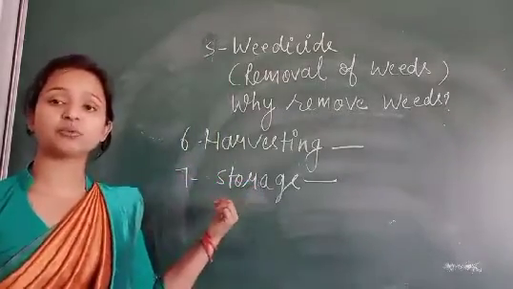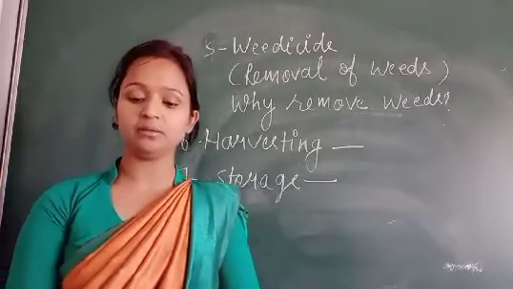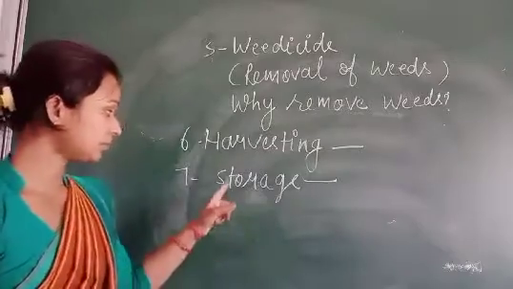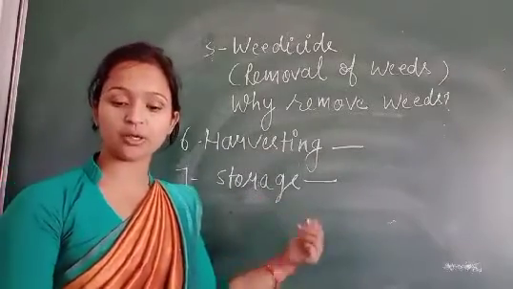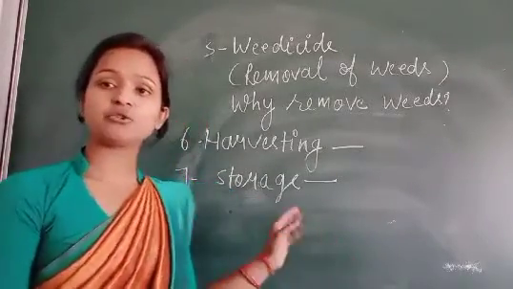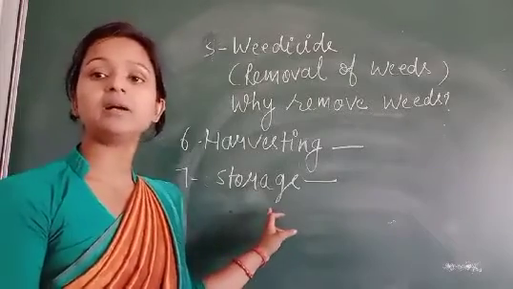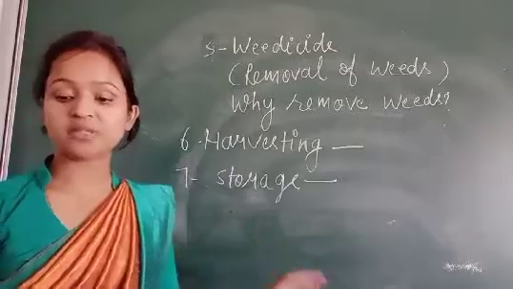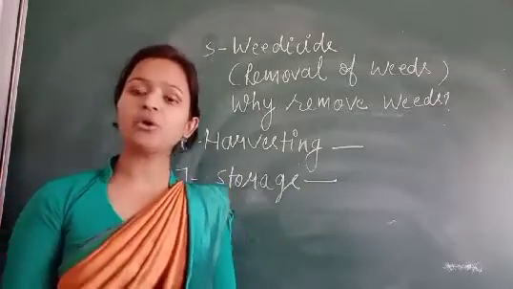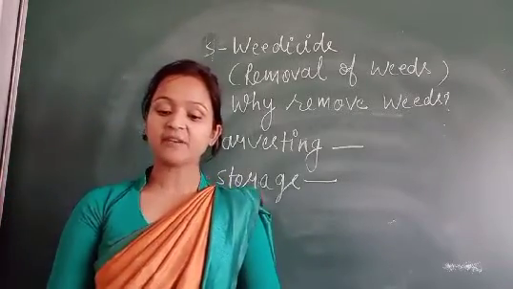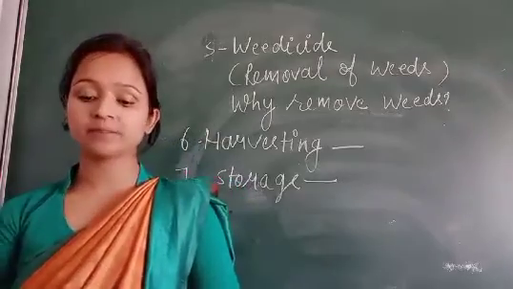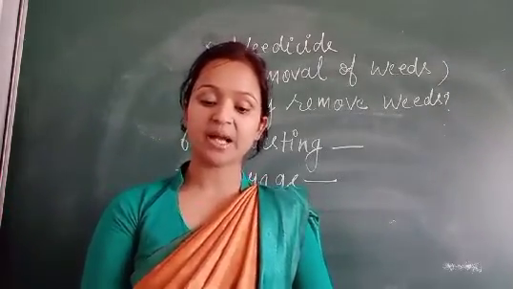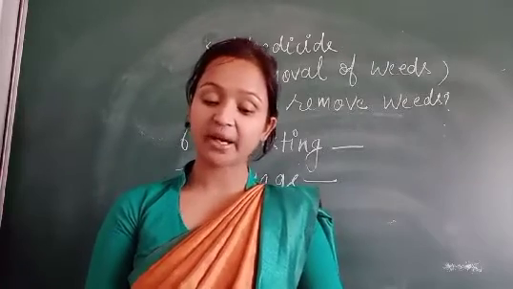If it is not stored properly, it can be destroyed. It should be safe from moisture, because moisture can destroy the crops, and from rats, worms, insects and microorganisms. The fresh crop produce has a lot of moisture, and this moisture has to be reduced by drying.